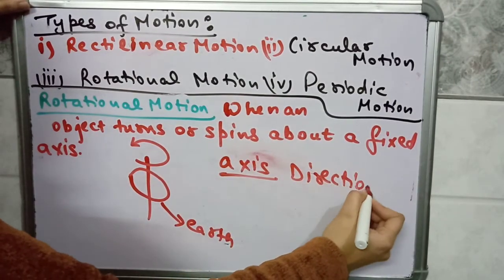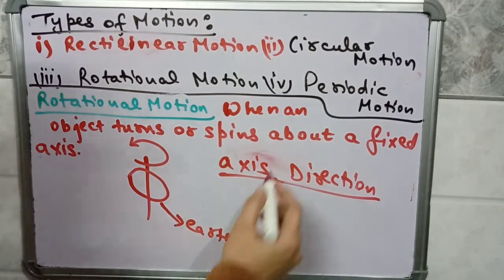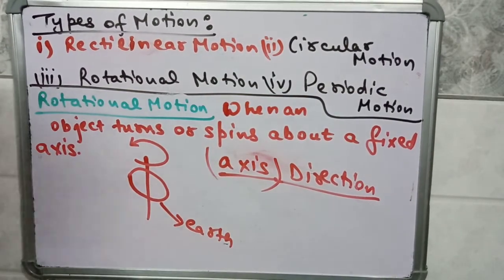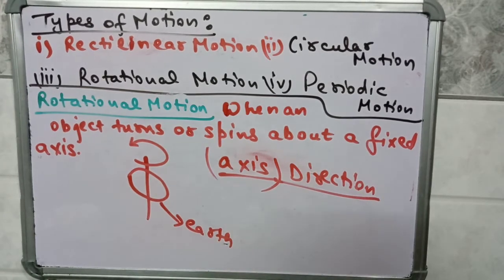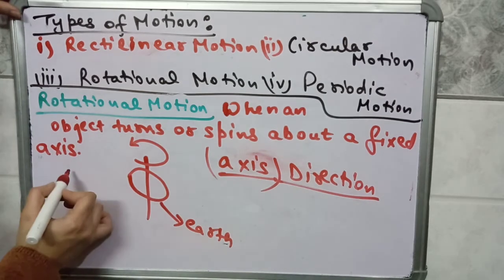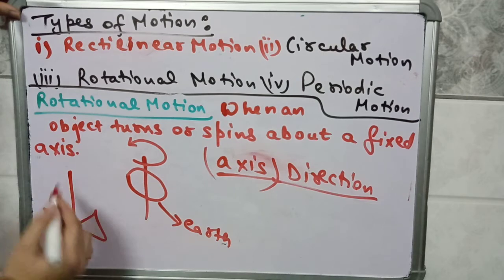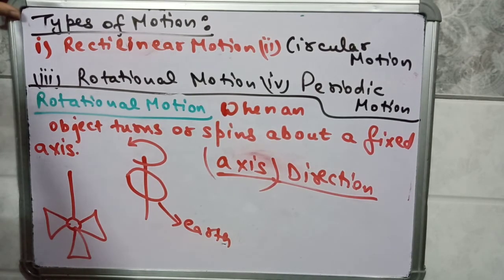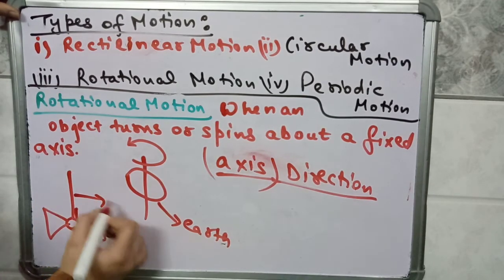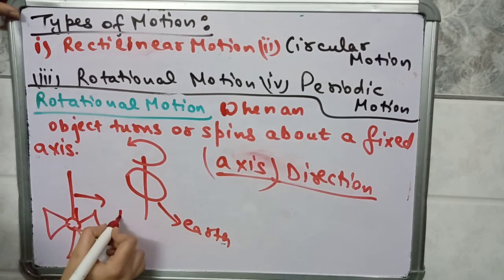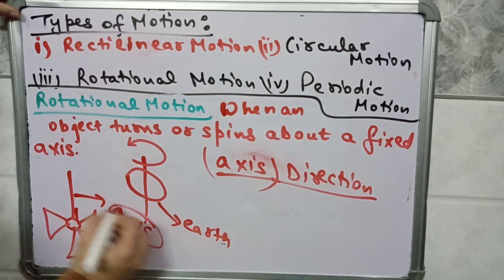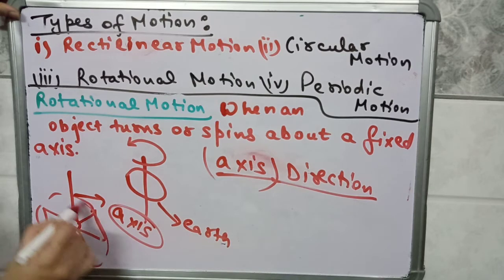So when there is a circular motion, there is always an axis present, there is always a direction present about which an object or a body is rotating, okay. For example, a ceiling fan is rotating. Here is an imaginary axis which is passing through the center of this fan, and this direction is known as axis. There is a direction about which this ceiling fan is rotating.